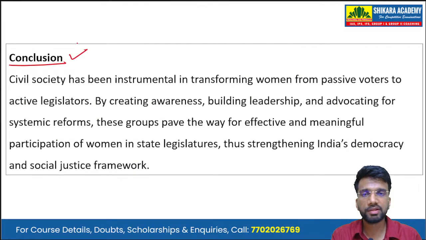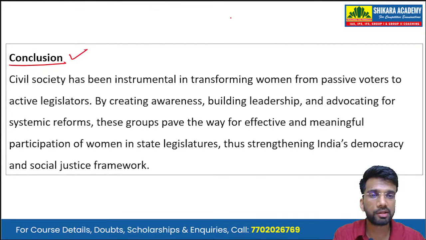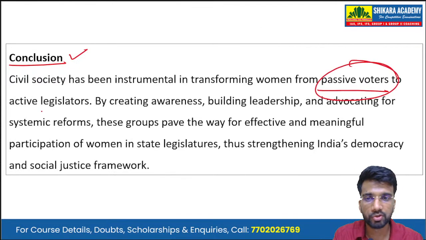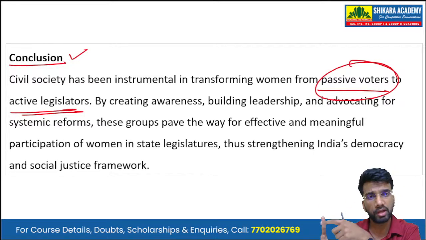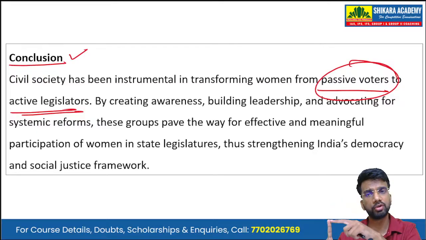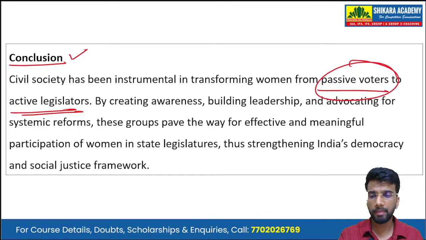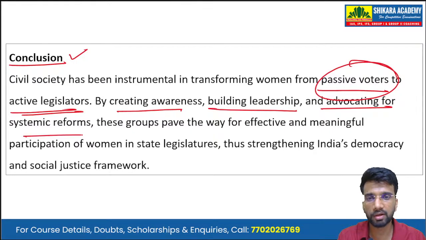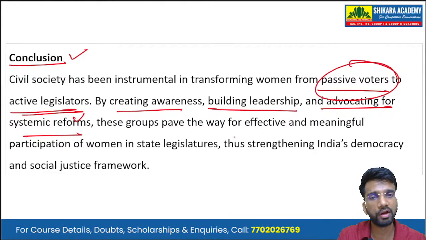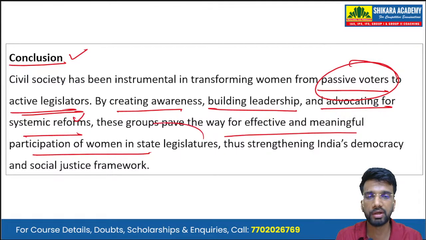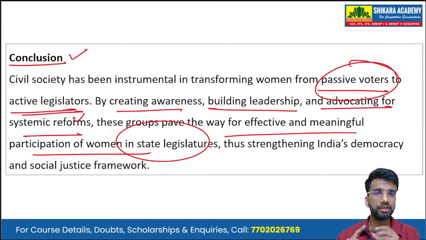Then, in conclusion, we summarize the answer by writing: civil society has been instrumental in transforming women from passive voters to active legislators. So, civil society has transformed, or it is trying to transform, women from being passive voters to active legislators, and by creating awareness, building leadership, and advocating for systemic reforms, these civil society groups have paved the way for effective and meaningful participation of women in state legislatures, and overall, thus strengthening India's democracy and social justice framework.